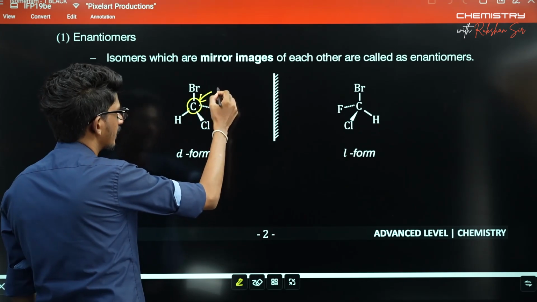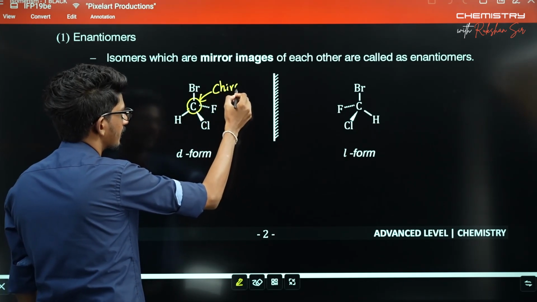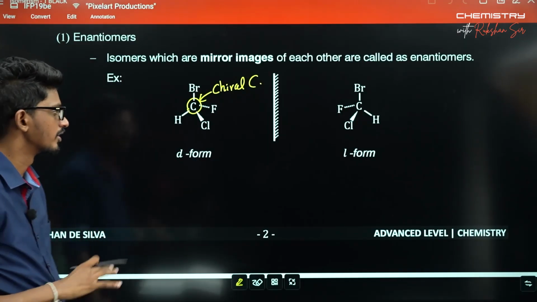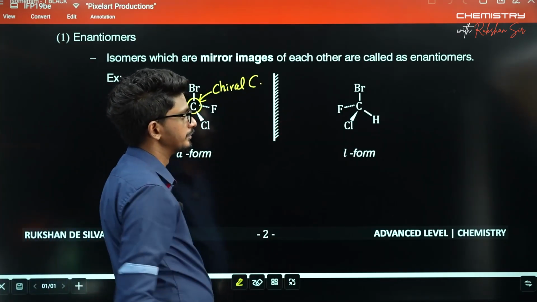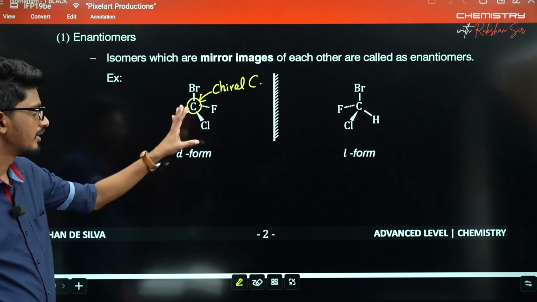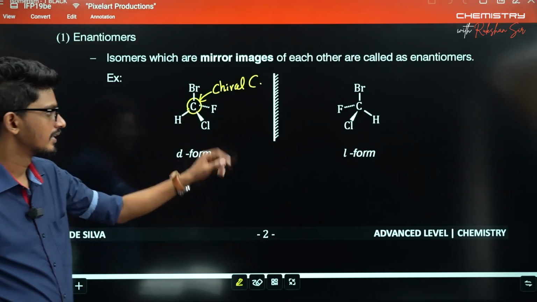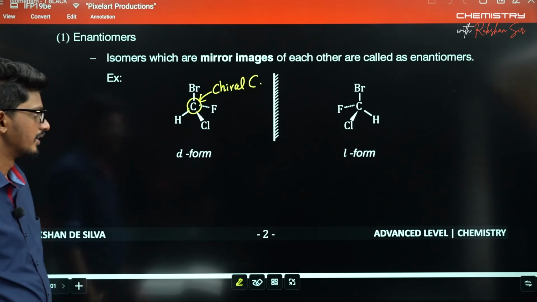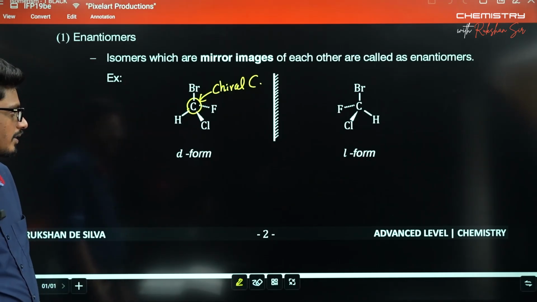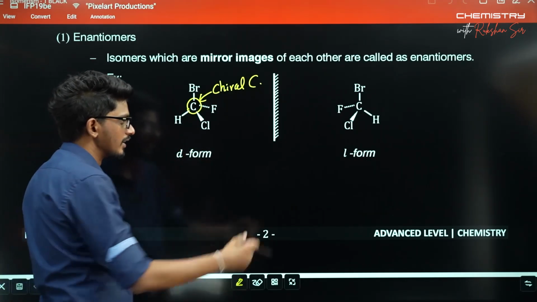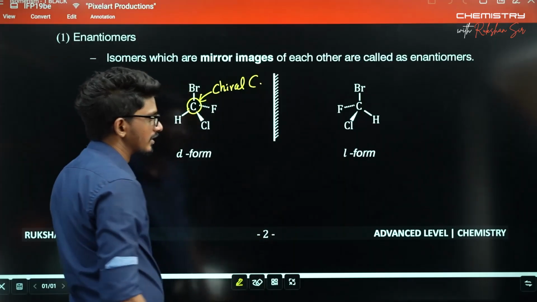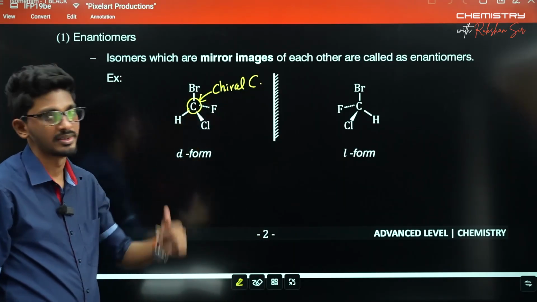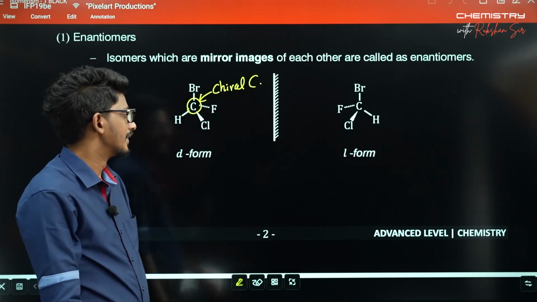These are referred to as chiral carbons or asymmetric carbons. If such a carbon is there in your compound, you can say that an enantiomer appears, with a mirror image having the same molecular formula.